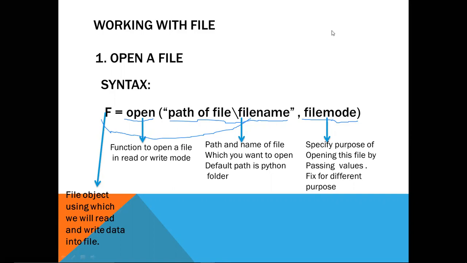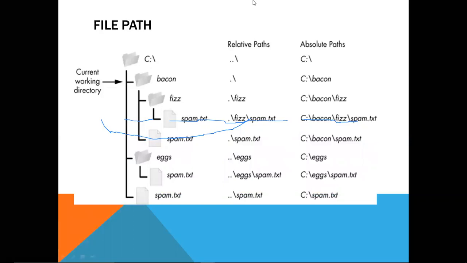So what is the file mode? It is a value which specifies the purpose of opening this file, meaning why we want to open the file, like r for reading purpose and w for writing purpose, and these values are fixed for different purposes. So let us see the path of the file first. In how many ways can we give the path of the file?